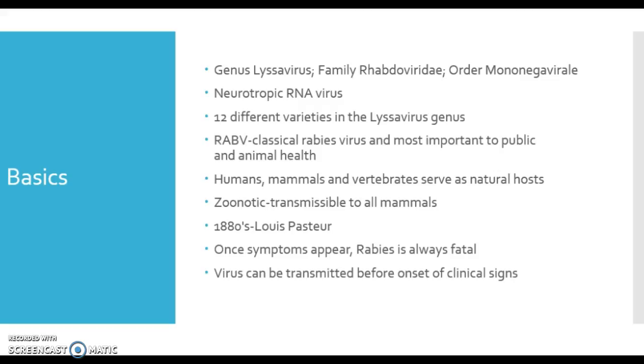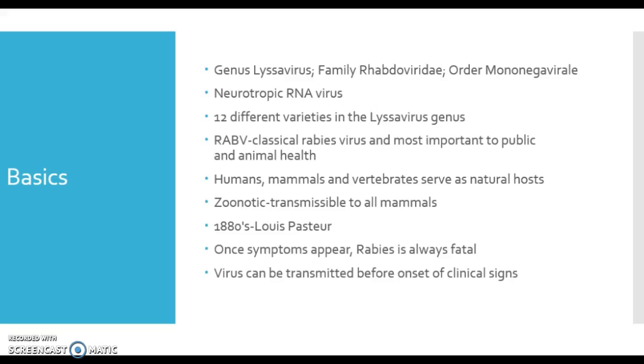It is a neurotropic RNA virus, and there are 12 different varieties in the lyssavirus genus. RABV is the classical rabies virus and most important to public and animal health. Humans, mammals, and vertebrates serve as natural hosts. It is zoonotic, which means it's transmissible from animals to humans. However, all mammals are susceptible. Once symptoms appear, rabies is typically always fatal.